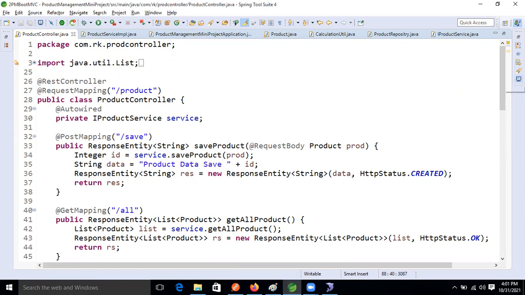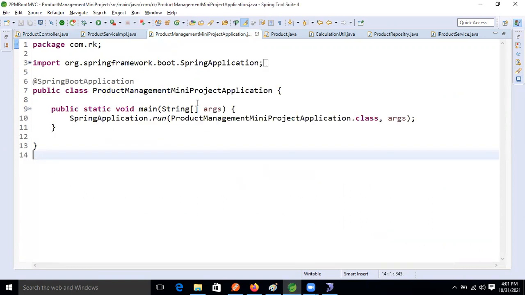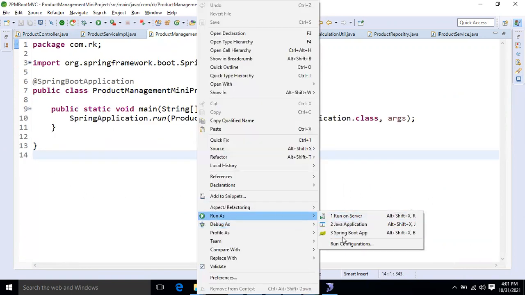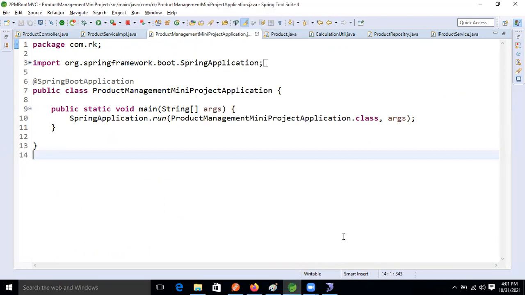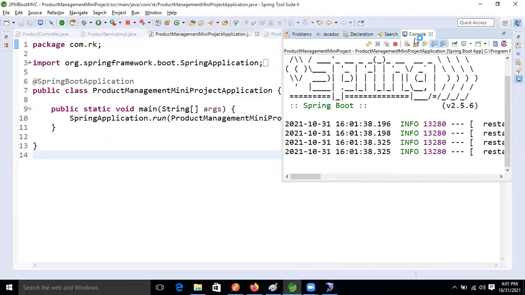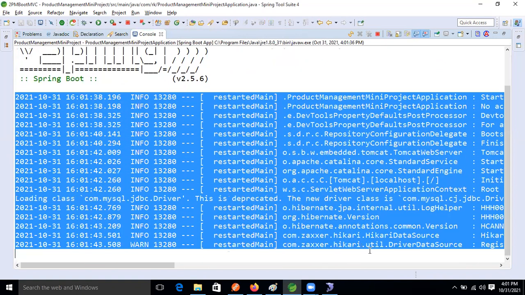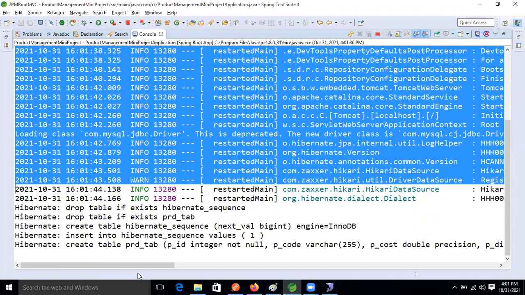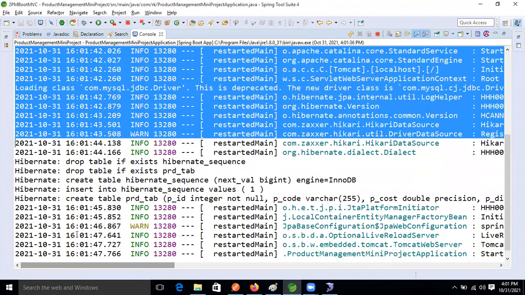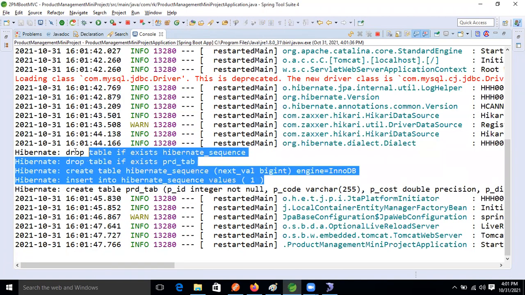Just say I'm running our application on the console. Whatever issue is there, by seeing that exception, these are the log messages, guys. By seeing these log messages, we can understand what the problem is.